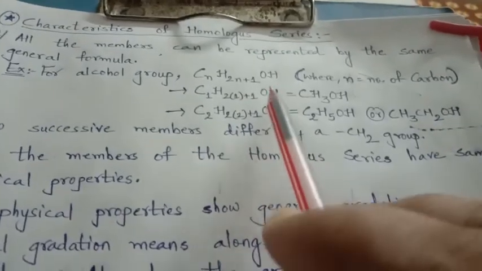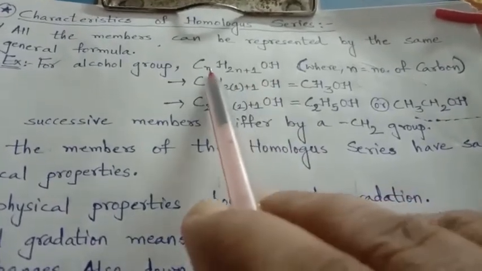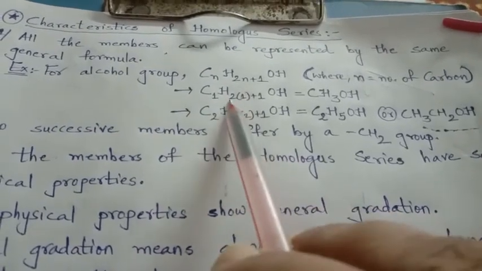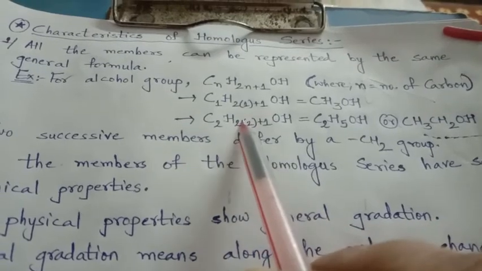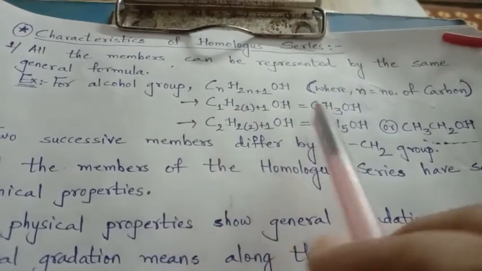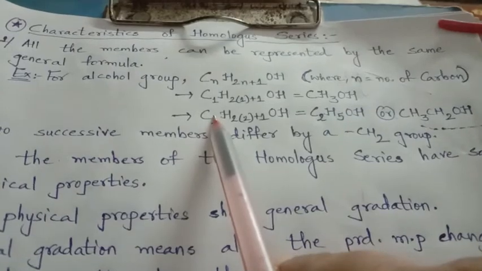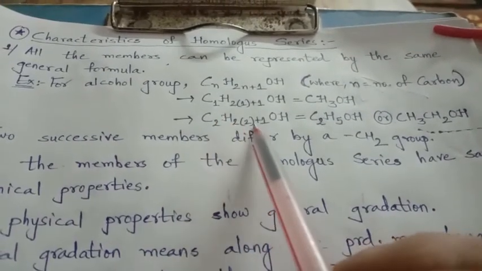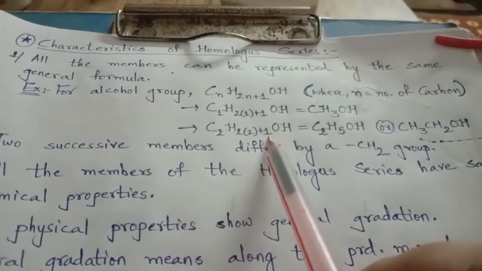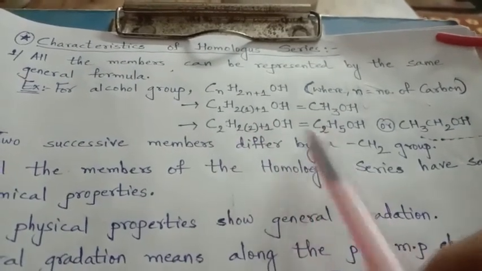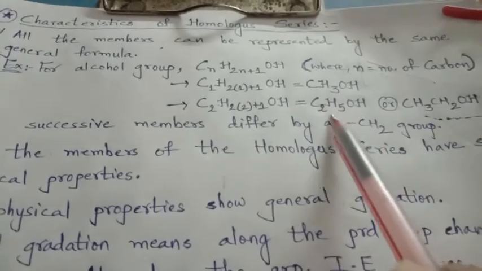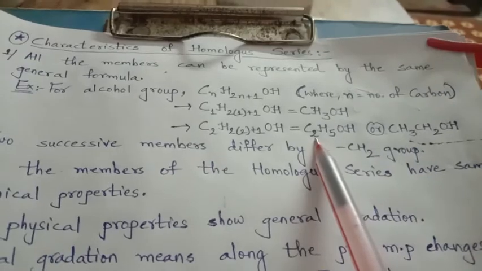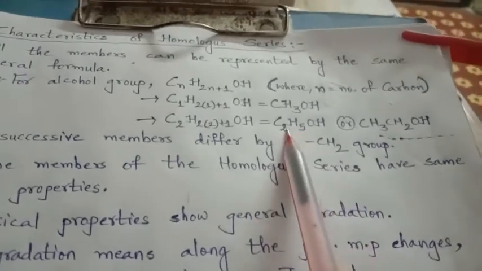Here n stands for carbon. Suppose this n is carbon 1. So 2 ones are 2, plus 1, it will be 3. So CH3OH. Same thing, let us proceed with C2. So here it will be C2, then H2 into bracket 2. 2 twos are 4, plus 1, 5. So it will be C2H5OH. This is the compact formula I have written. Let me write it in expanded form.